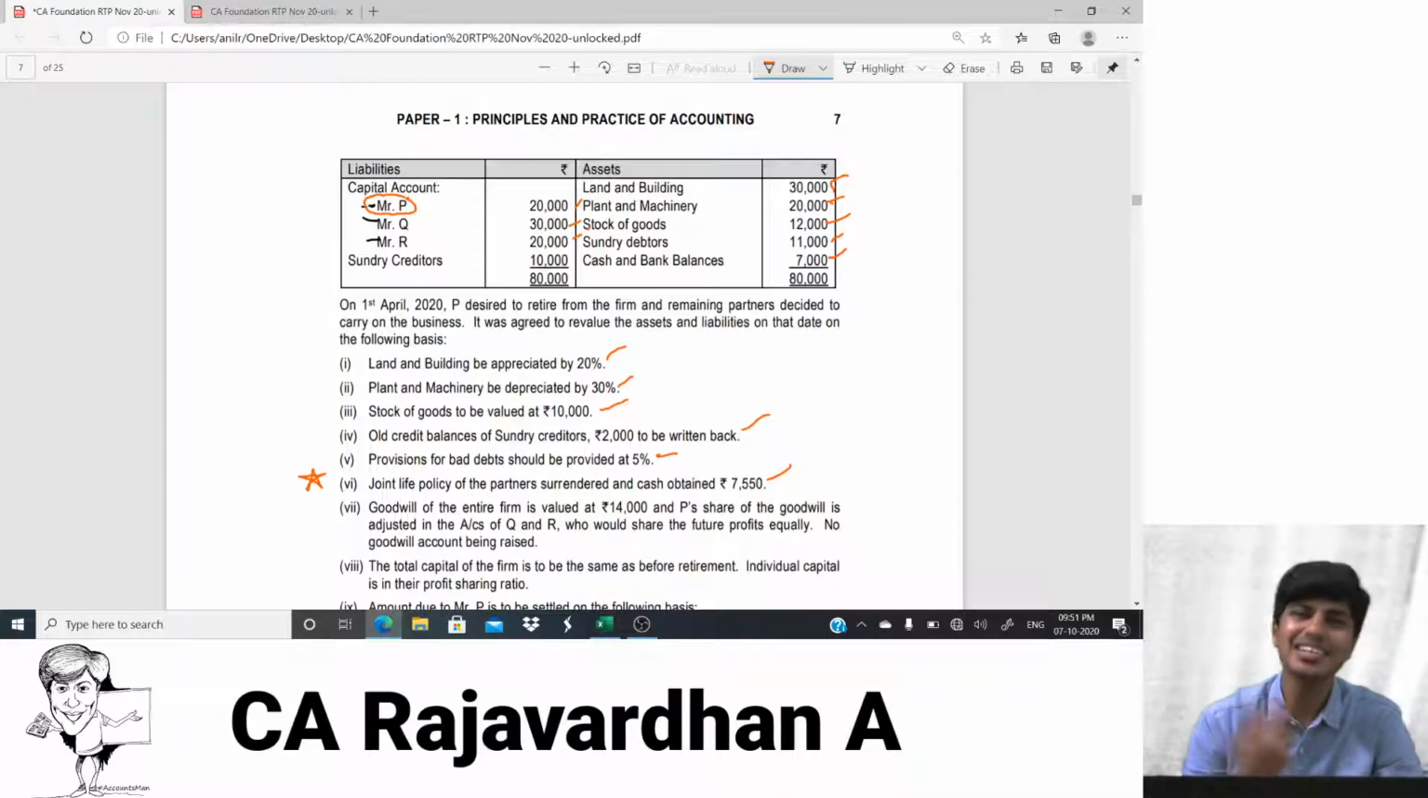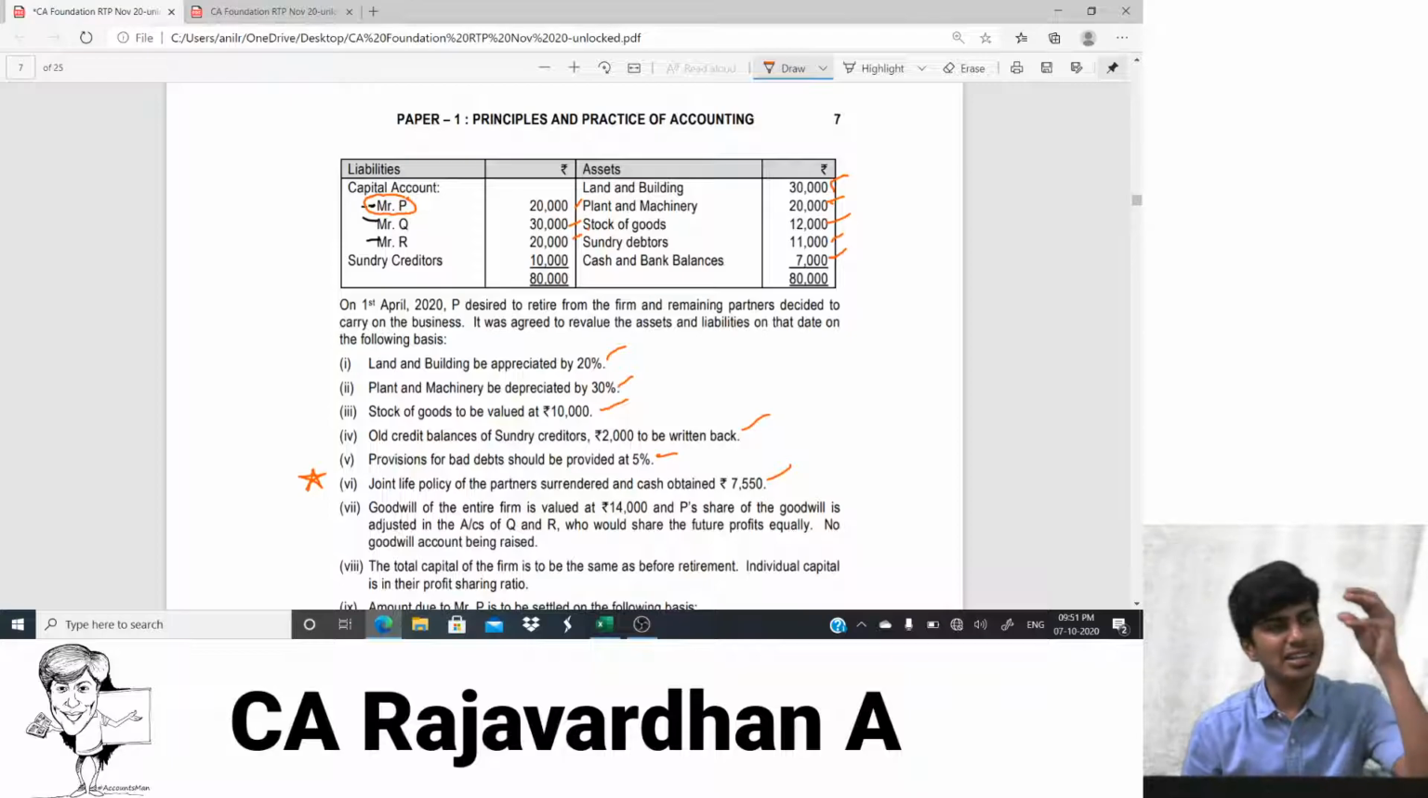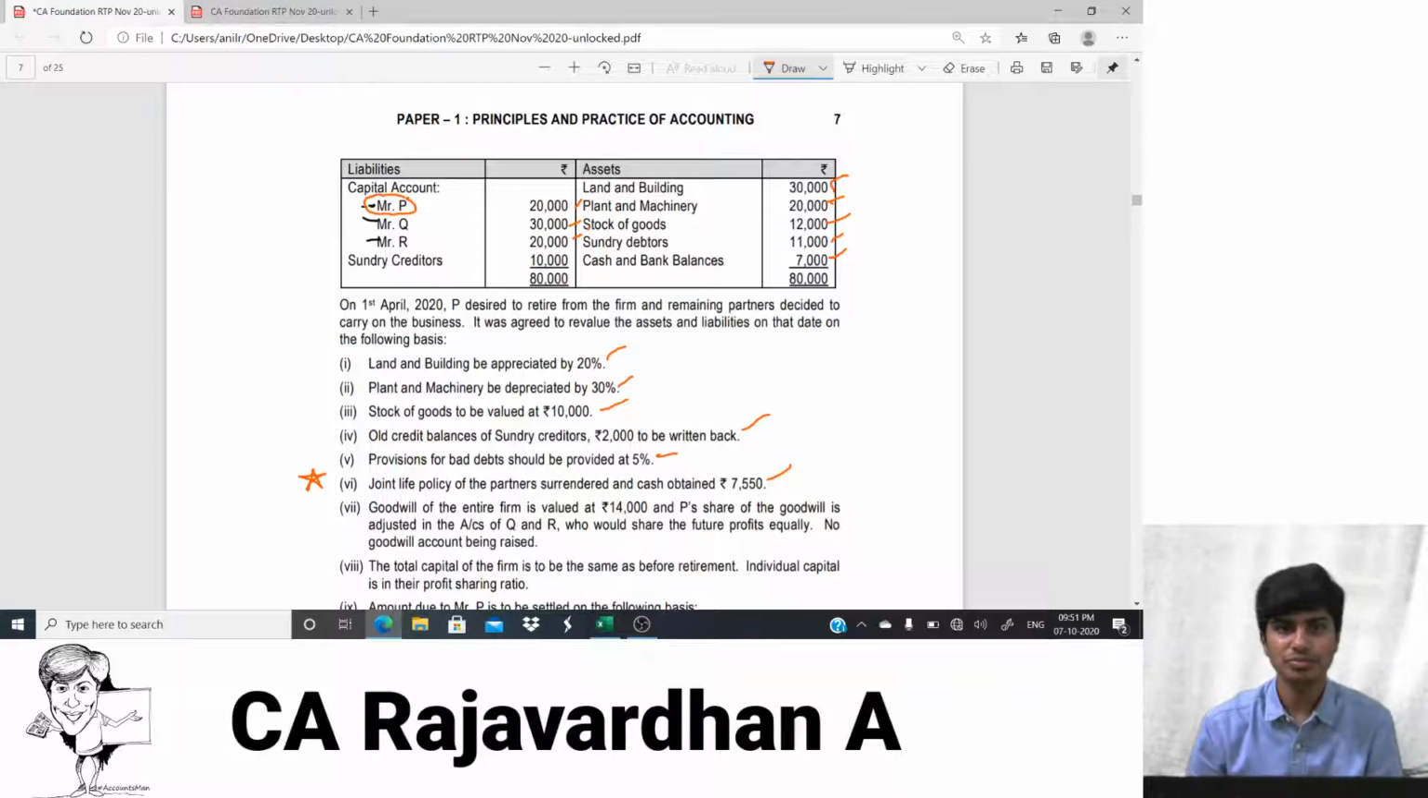But that's a little tricky. What I do is I'll write cash account debit to revaluation account. So it will become revaluation profit. It will get included in the revaluation profit and ultimately that will be shared by all the partners. So this profit is arising on retirement. You need to route all the profits or losses on retirement through what? Revaluation account. You guys get that?